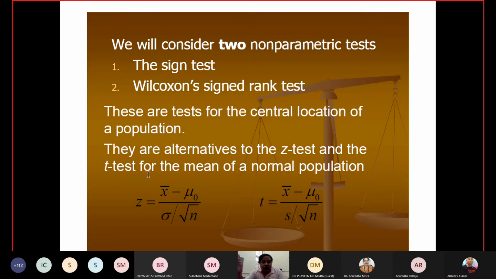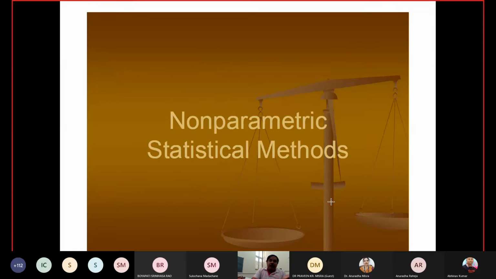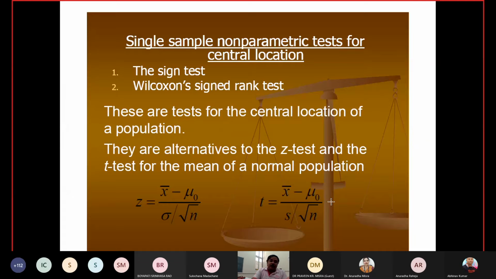If your observations are coming from the normal distribution and you want to check the equality of the means, you are using the z and t tests on the basis of whether your variance is known or unknown. If the variance is known, you use this test. If your variance is unknown, use this one, and then you just go ahead. But if there is no idea, then what should you do?